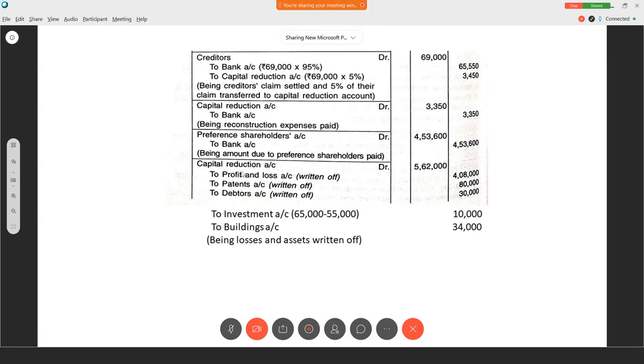Okay, so how did you get this 5,62,000? You have to add all these payments that we are supposed to make. Okay, then you'll get this much. So this should be paid. Okay, next step we have to prepare the capital reduction account.